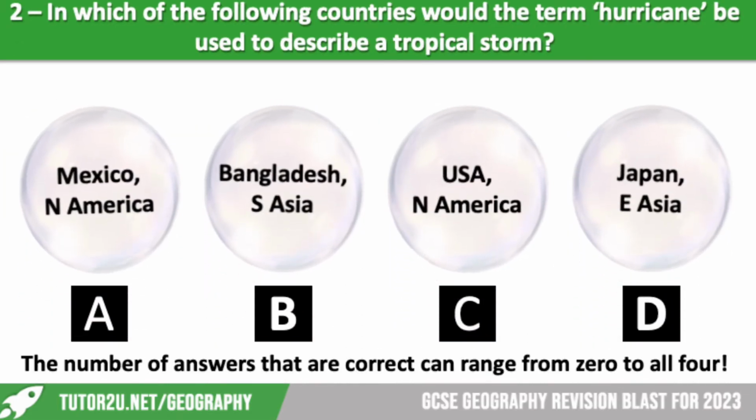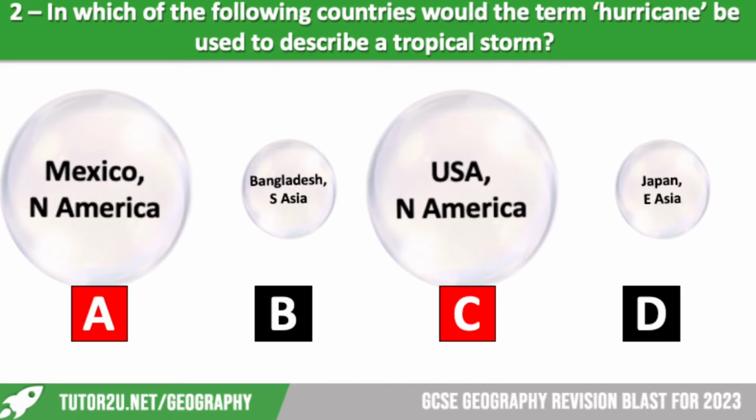In which of the following countries would the term hurricane be used to describe a tropical storm? We've got Mexico, we've got Bangladesh, we've got the USA, and we've got Japan. Let's reveal the answer. So Mexico and the USA, we would use that term hurricane.